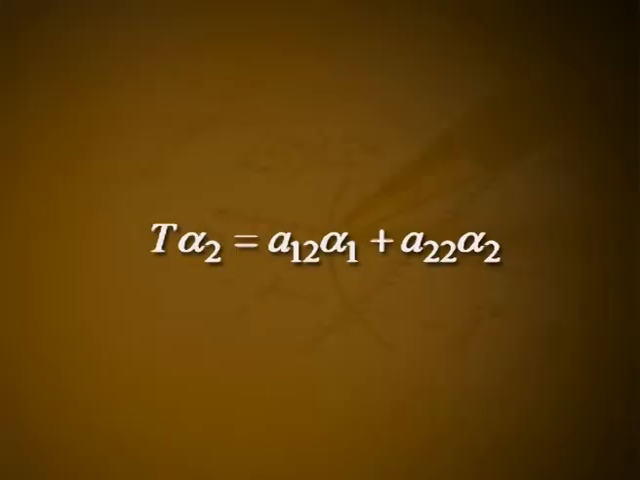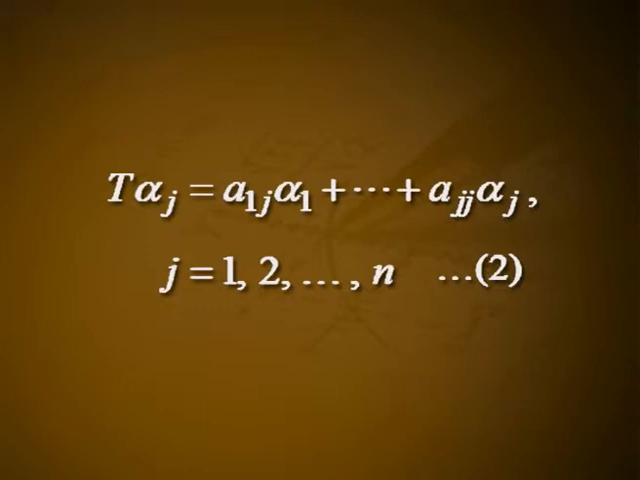Hence, T alpha 2 equals A12 alpha 1 plus A22 alpha 2, where A12 and A22 are scalars. Then apply the theorem to W2, the space spanned by alpha 1 and alpha 2. Continue in that way. Since the dimension of V is n, this process terminates after n steps and we obtain the vectors alpha 1, etc., alpha n such that alpha j is not an element of W(j minus 1) and T alpha j equals A1j alpha 1 plus etc. plus Ajj alpha j,